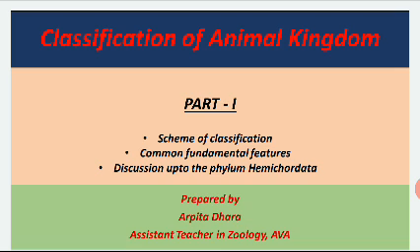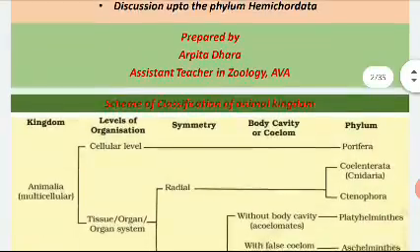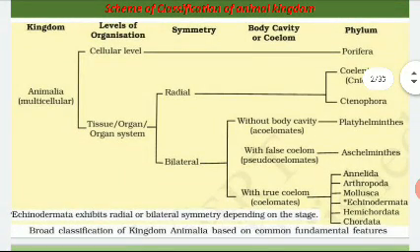In this topic we are going to discuss the kingdom Animalia, and this is the first part of this lesson. Now let's see the scheme of classification of the animal kingdom. Animal kingdom is divided into several phyla like Porifera, Cnidaria, Ctenophora, Platyhelminthes, Aschelminthes, Annelida, Arthropoda, Mollusca, Echinodermata, Hemichordata and Chordata.